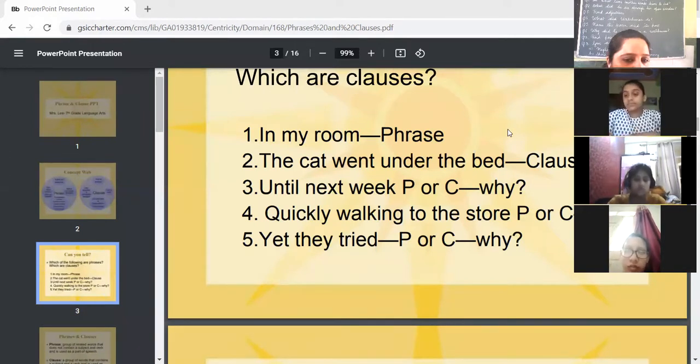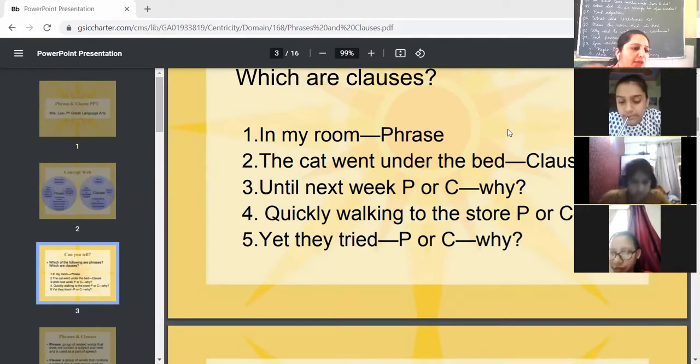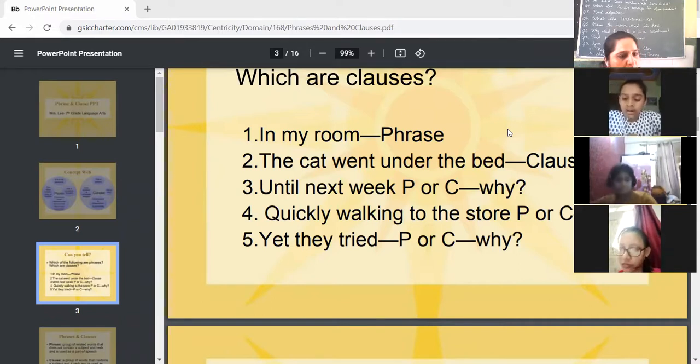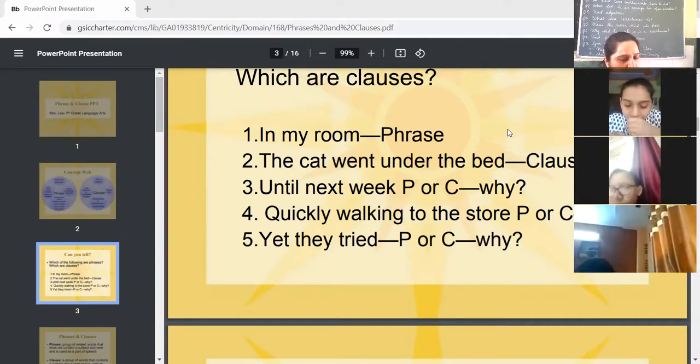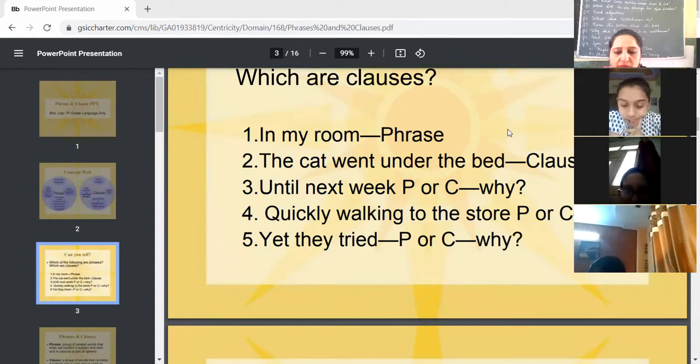Ma'am, can you please tell clause once more? Clauses are making complete sense. They are complete sentences. They have a subject and a verb. Okay. And phrases are not complete sentences. They are only the additional words which are added to a sentence. Okay. Ma'am, phrase. Yes. Phrase. Ma'am, clause.